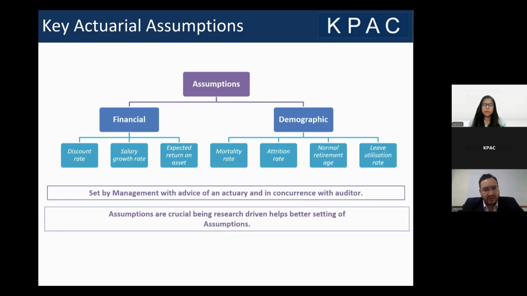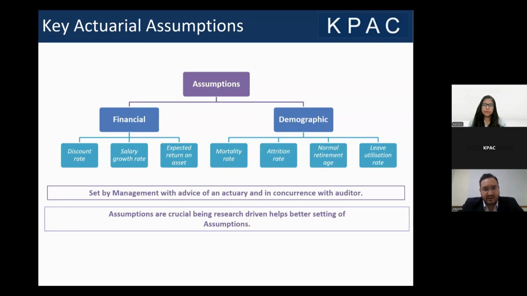However, here I would like to mention that all these assumptions are usually finalized by the management of an organization. Your actuary can always advise you on what the best assumptions to consider are, but at the end of the day, it's the management's call what assumptions they need to finalize. Obviously your auditors can concur with the assumptions, and then the final decision needs to be taken by the management.